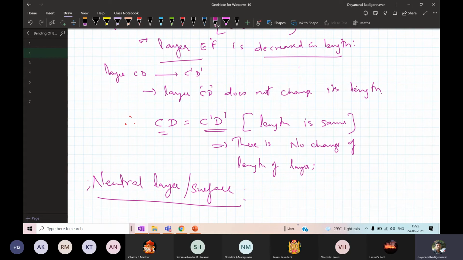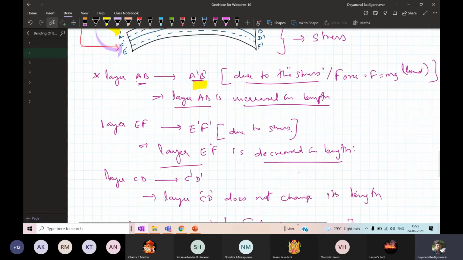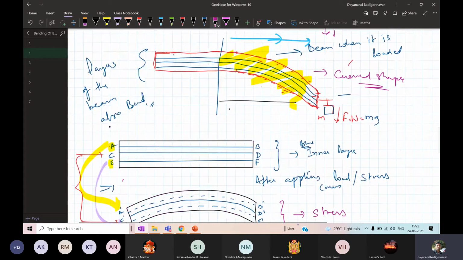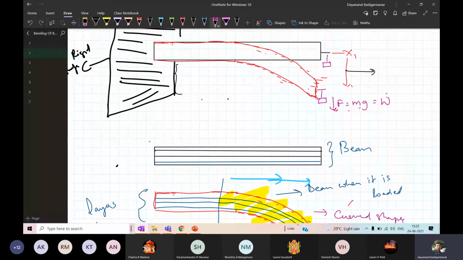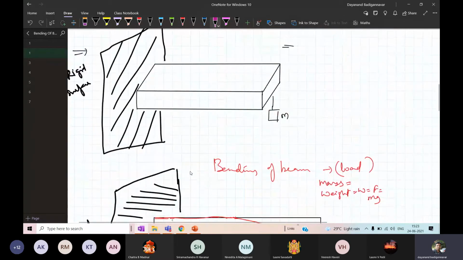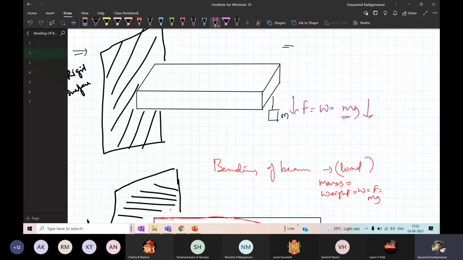You're getting the point of what I'm saying? Now, every beam is made up of a large number of layers. Now, when you strain the layer, that means when you apply the load, due to the load there is a force in the downward direction. Therefore, it bends downwards like this. So once it is bending, the individual layers also get bent.